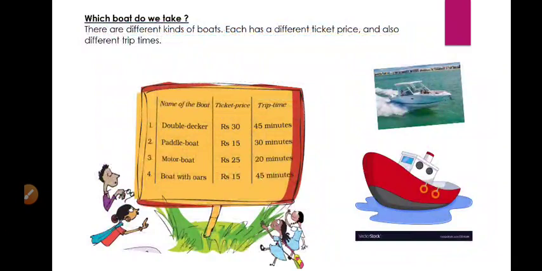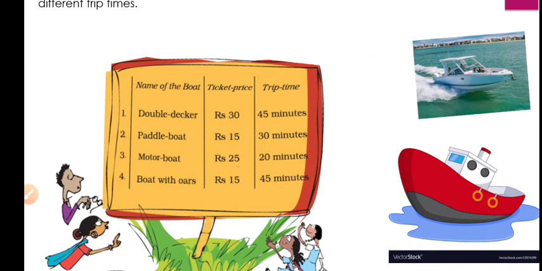There are different kinds of boats. Each has a different ticket price and also a different trip time. Here are the boats. Double decker, the ticket price is ₹30 and the trip time is 45 minutes, like that. Paddle boat, motor boat and boat with oars.